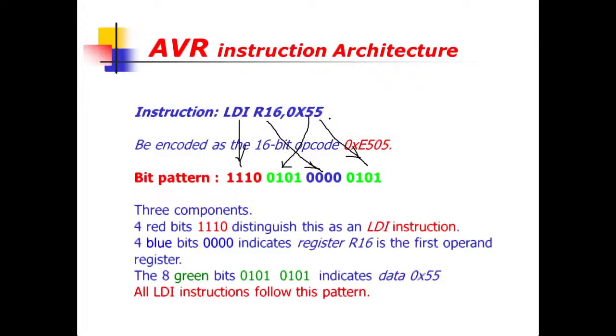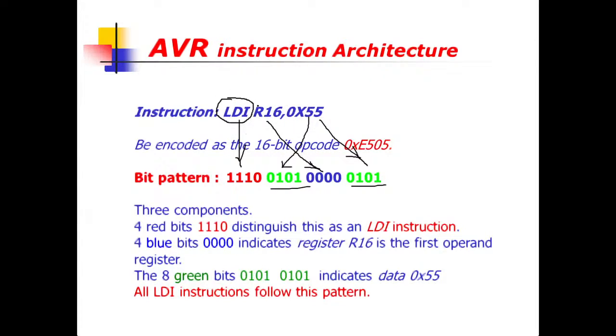So at every instruction, if I am changing this data here, instead of 0x55, if I am writing here 0x12, then this will be the binary code corresponding to 1 and this will be the binary code corresponding to 2. So if I am changing this data, then whatever binary digits are written in green color will change. The other parts will remain the same because we are performing the job with R16 and the job of loading some data to the register.